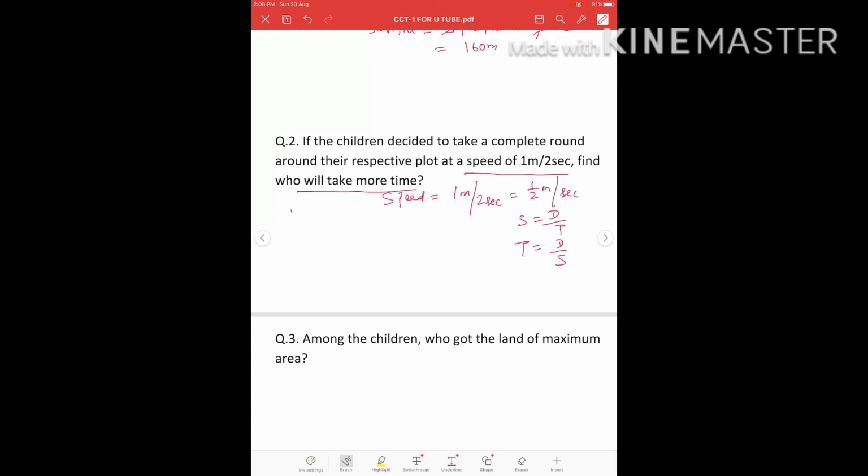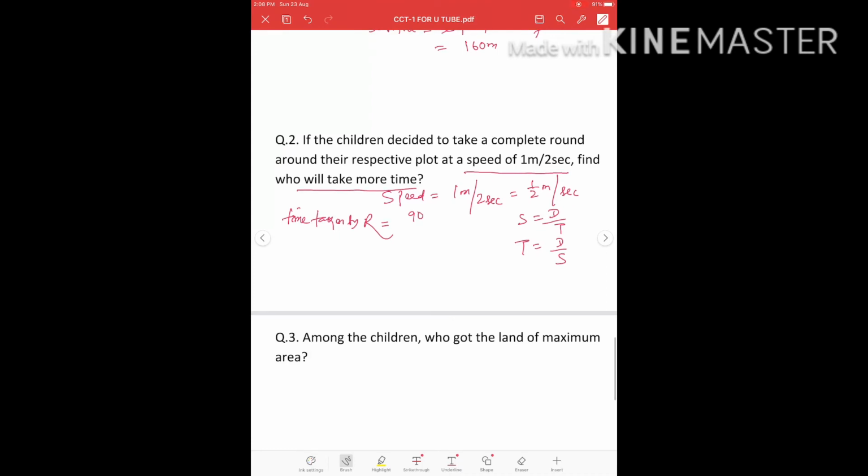Now let us find out the time taken by Ramsagar first. Time taken by Ramsagar, I am writing R. Time taken by R is, distance covered is 90 meter, and here the speed is given 1/2, means it is 180 seconds. Again, time taken by Dayasagar, suppose D. Dayasagar travelled 160 meter, the speed is half, means 320 seconds. This is the time taken by Dayasagar.